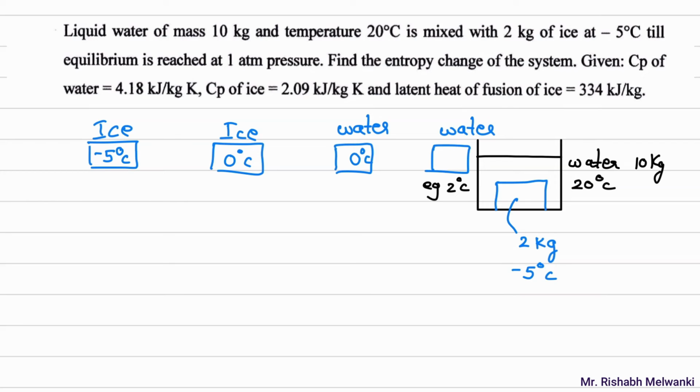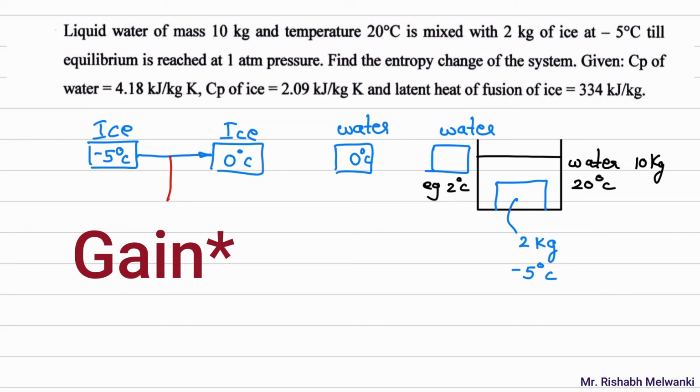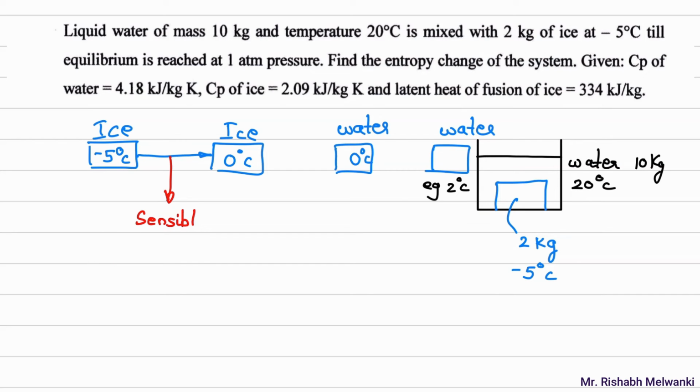So what will happen, I'm talking about this ice, I am not talking about this outer water. So what will happen, this ice at -5 degree Celsius gets converted into ice at 0 degree Celsius. So it will lose some heat. That heat is sensible heat to water. Okay, sensible heat, it will lose where? To this outer water.